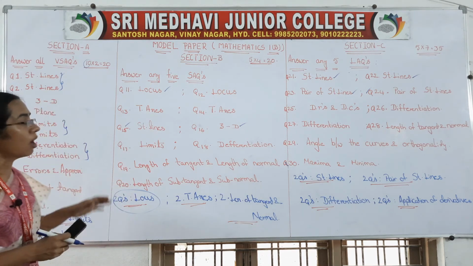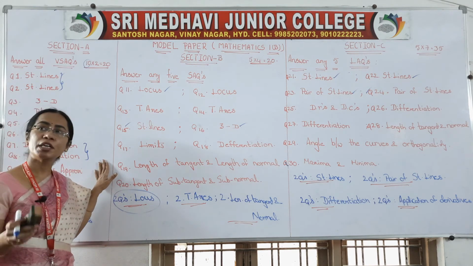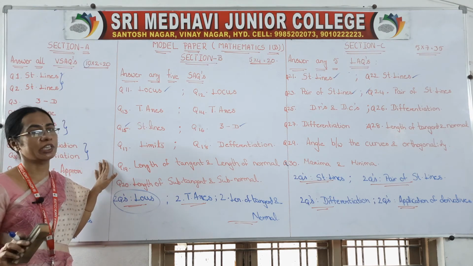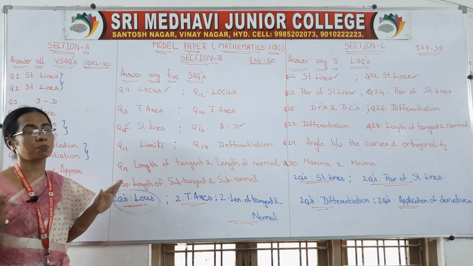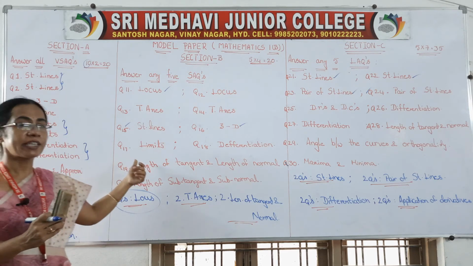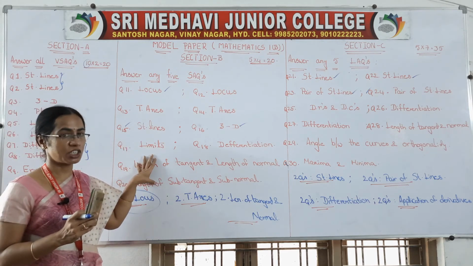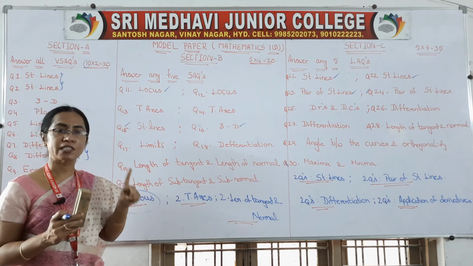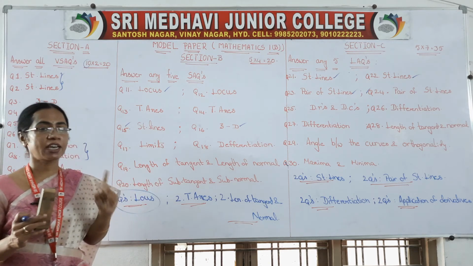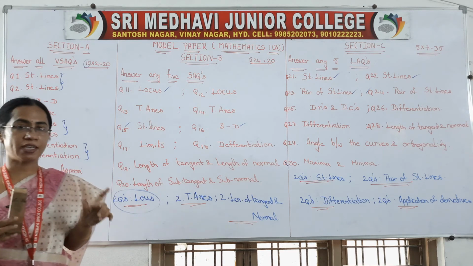After taking the question paper, read it thoroughly, take the pencil and select the questions from section B and section C wisely. Again I am saying, choose the questions wisely.